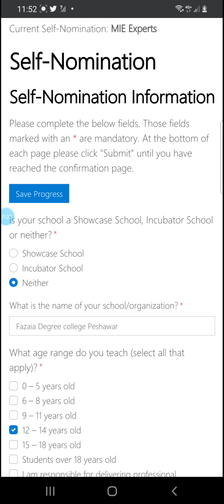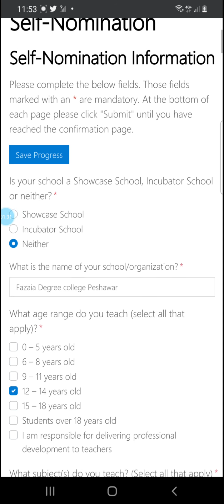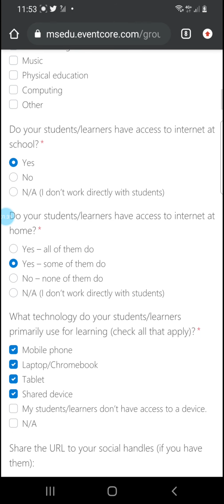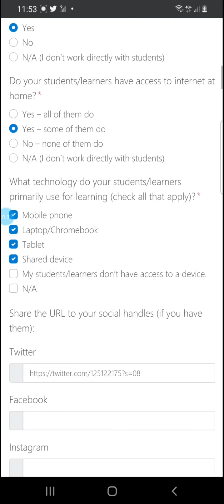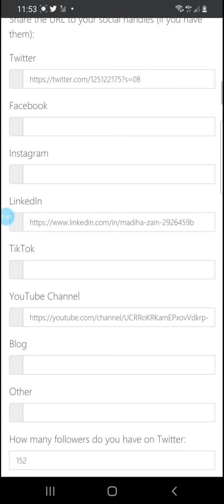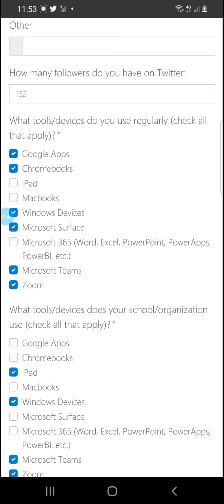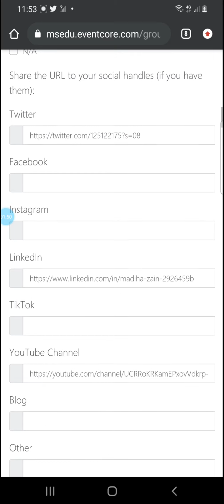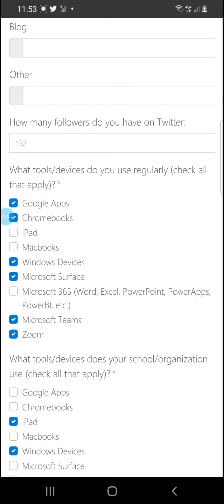And then there are different phases of it. Let's go and check what the phases are. So this is my information: to which level I usually teach, what my organization name is, and the kind of students I have, whether my students have a mobile or other things, and my personal social media information. If I have a blog or YouTube channel or TikTok or LinkedIn, Instagram, I have to share the URL here on the page.